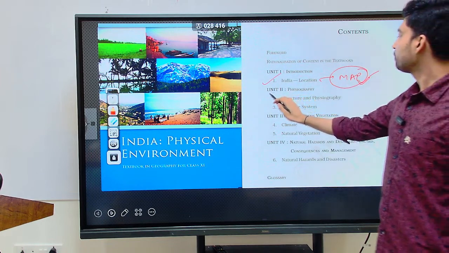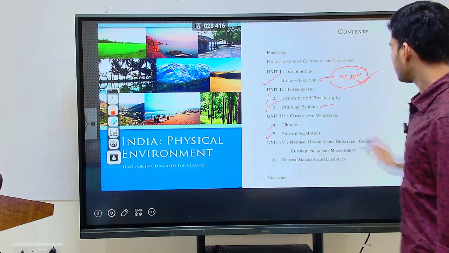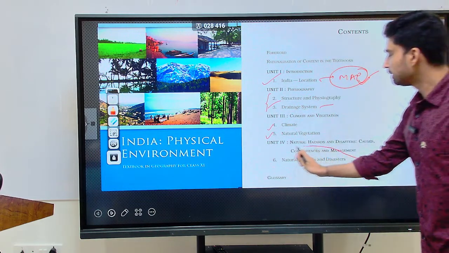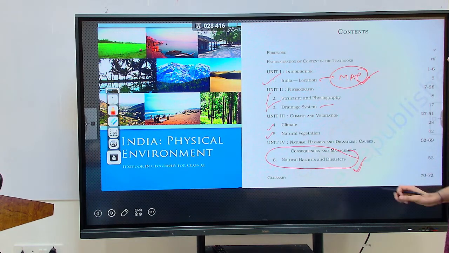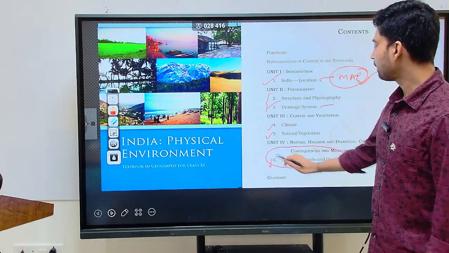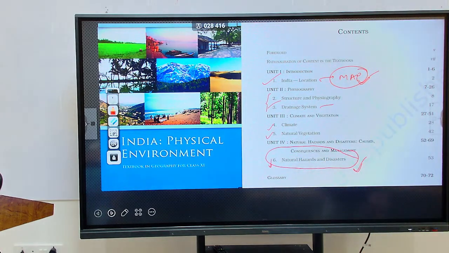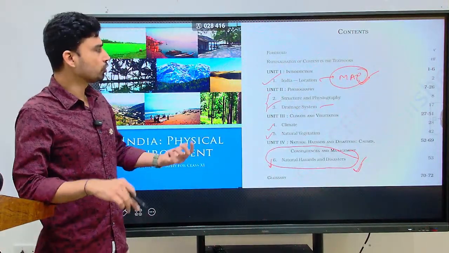Then physiography becomes very important, along with climate, natural vegetation, and the drainage system, that is, the river system. And then obviously in GS3 you have to study disaster management as well. For the basic concepts of disasters, you can refer to chapter 6 of the class 11 NCERT. That will be related to your Indian geography.